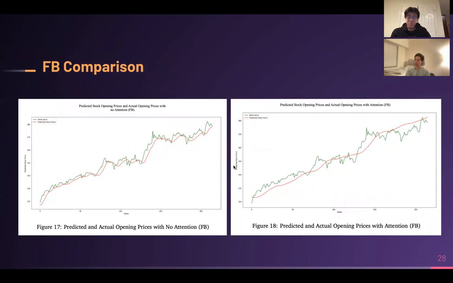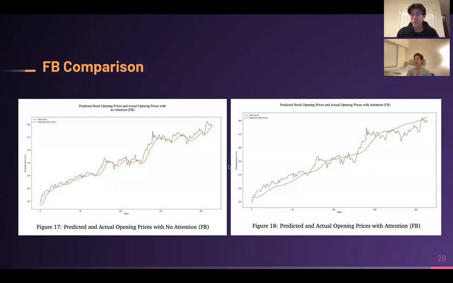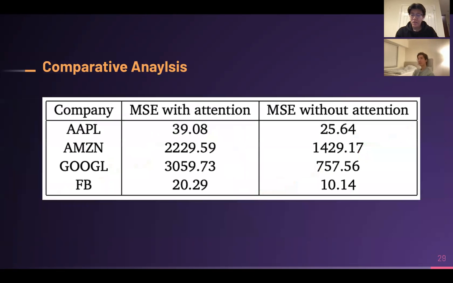And something to note with Google and Facebook is that their data sets are actually a lot smaller than Microsoft, Apple, and Amazon, because Facebook IPO'd in 2012 and Google IPO'd a little earlier than that. And so their data sets are a little smaller, and a little harder for models to conceptualize and predict.